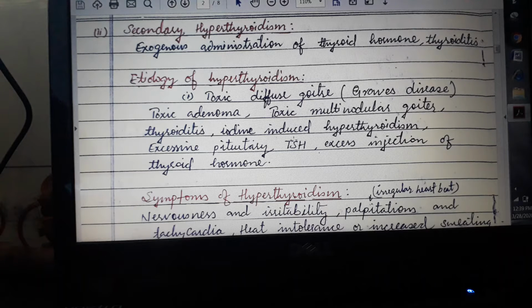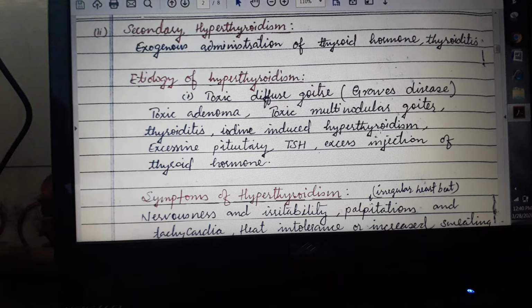Then toxic adenoma. Toxic adenoma is a condition when a single nodule or lump grows on the thyroid gland, causing it to become enlarged and produce excess thyroid hormone. So that is called toxic adenoma. And toxic multinodular goiter is again having more nodules and lumps. Thyroiditis, again, is the inflammation of the thyroid gland.